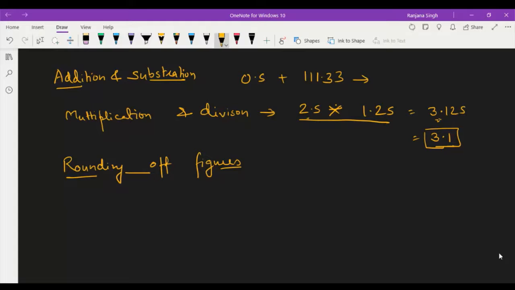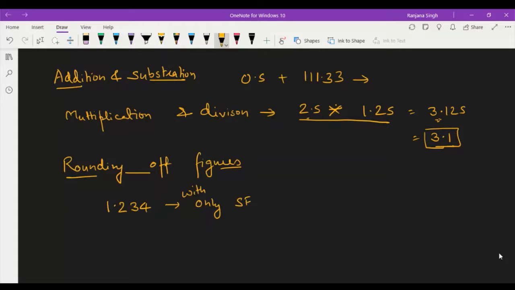If you want to represent this number with only three significant figures, then you have to take the three significant figures, but you have to round off.